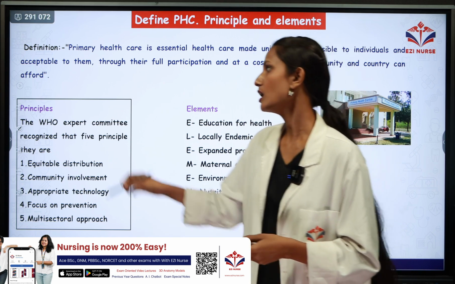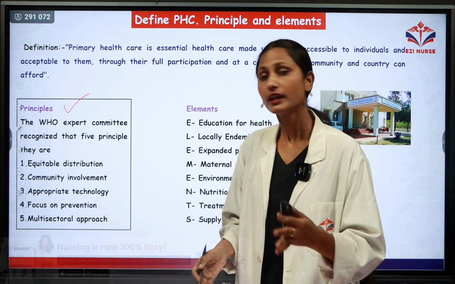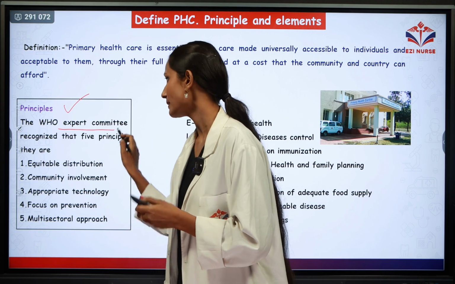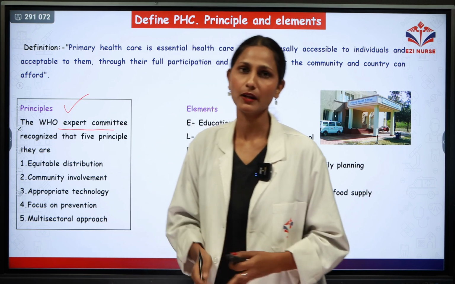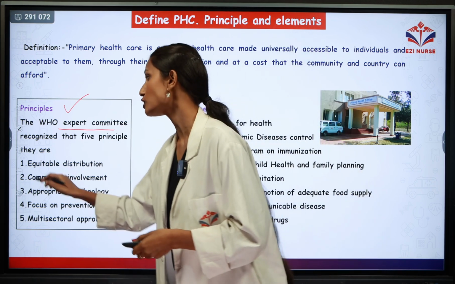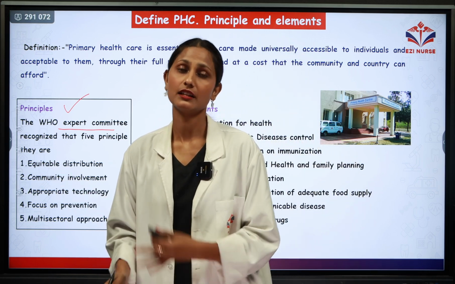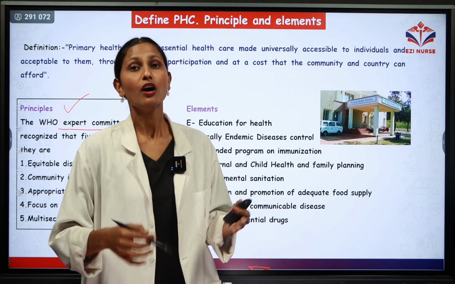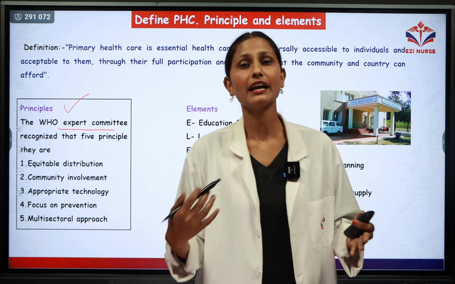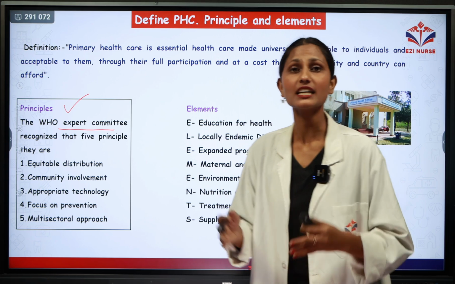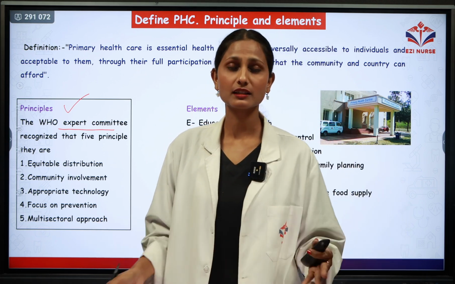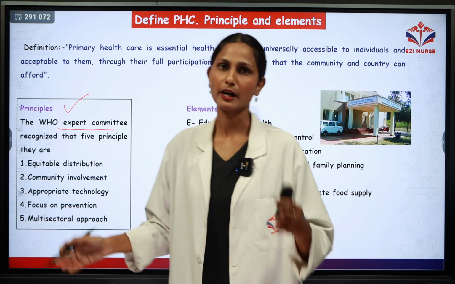Next we will discuss the principles of PHC. The WHO expert committee has given 5 principles of PHC. The first one is equitable distribution. It means each and every person in the community should get care from the PHC. Primary health care should be accessible to each and every person of the community without any discrimination.